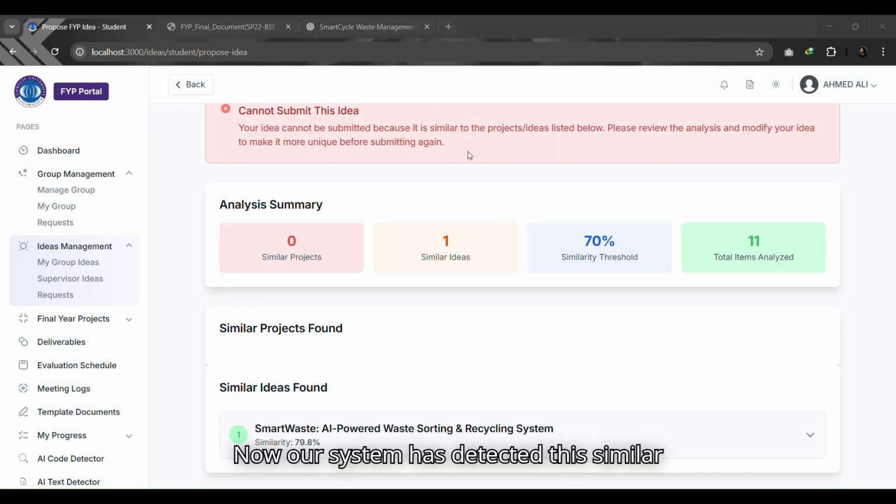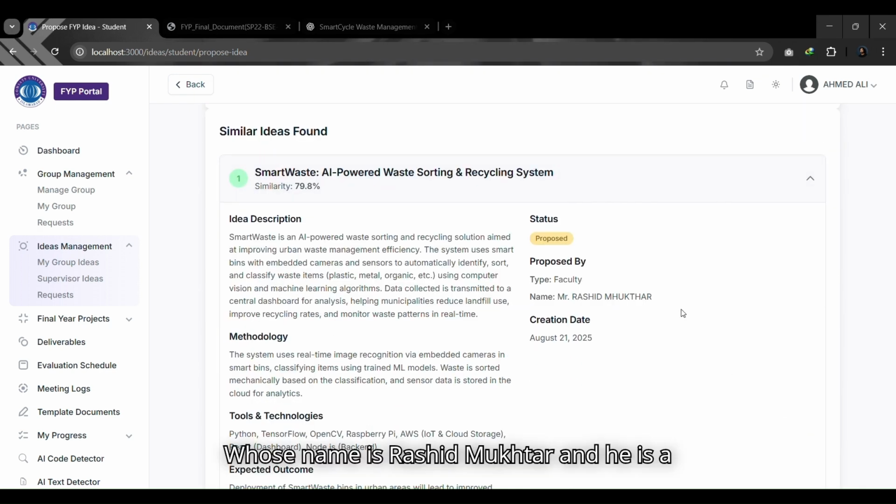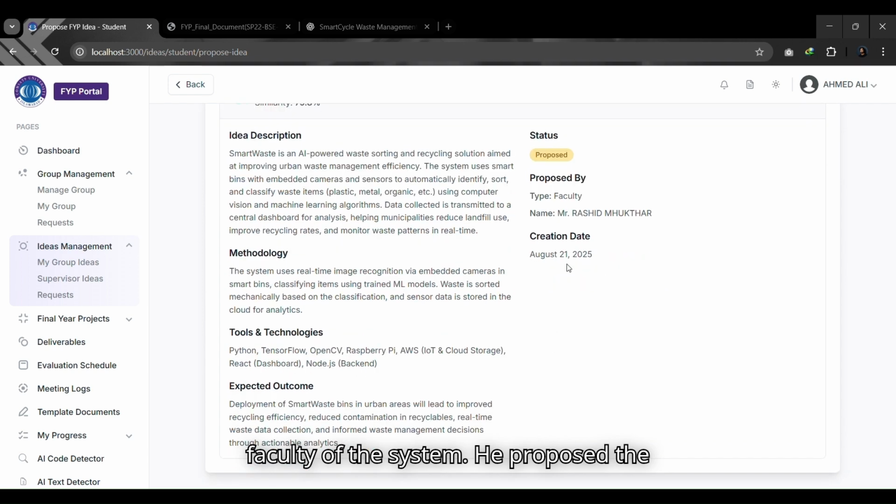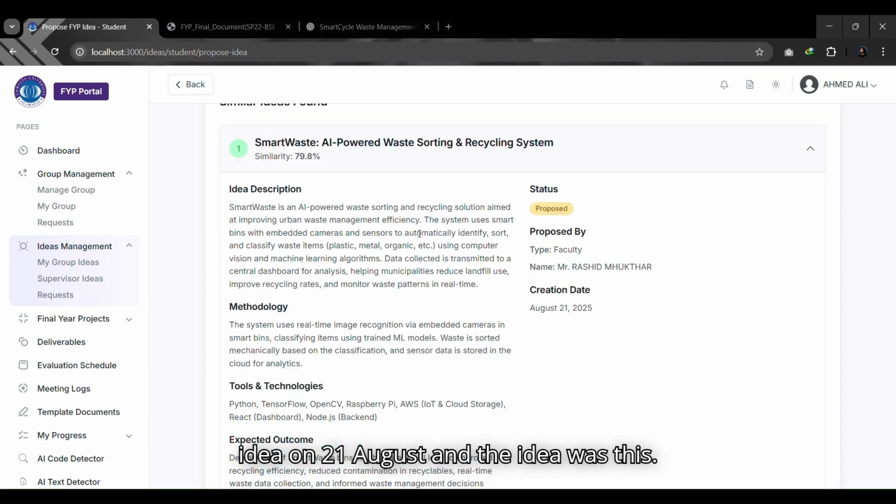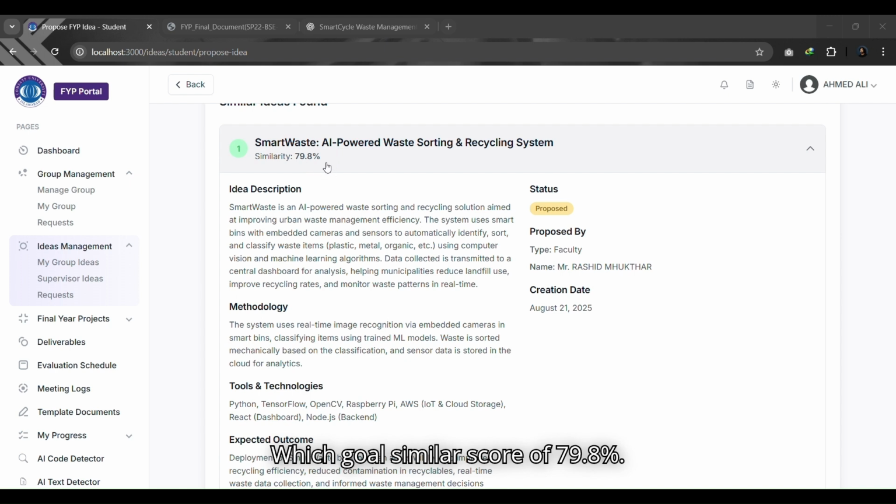Now our system has detected this. A similar idea is already proposed by someone else, whose name is Rashid Mukhtar, and he is a faculty member of the system. He proposed the idea on 21 August, and the idea was this, which got a similarity score of 79.8%.